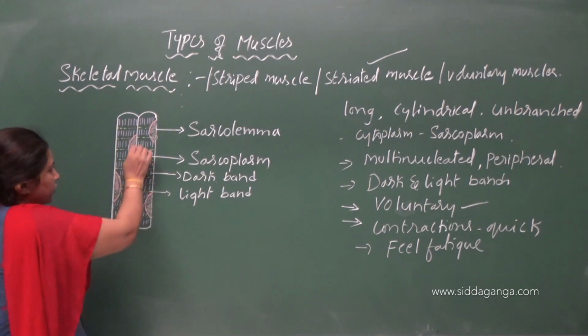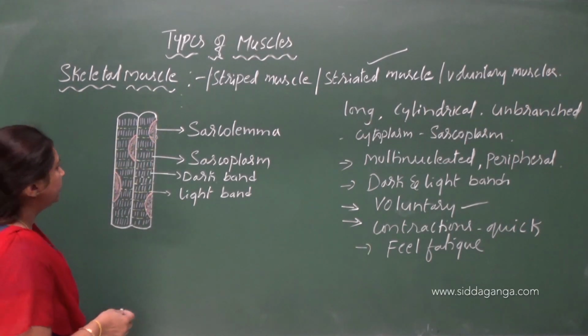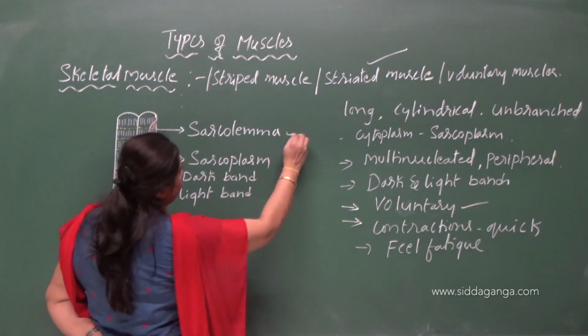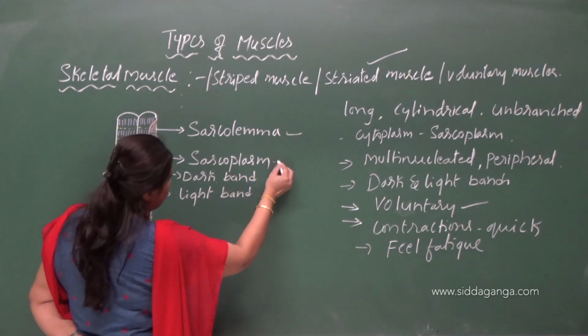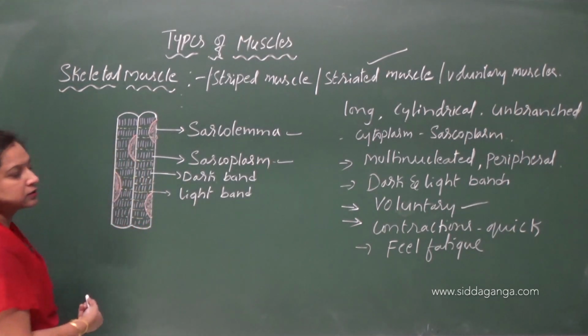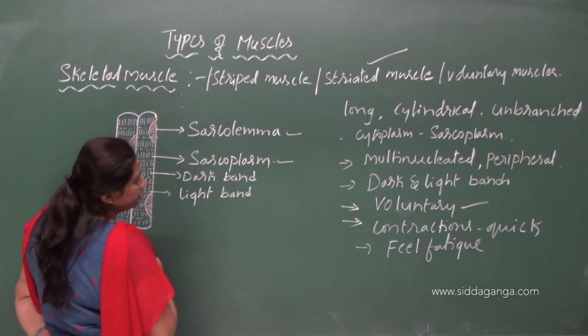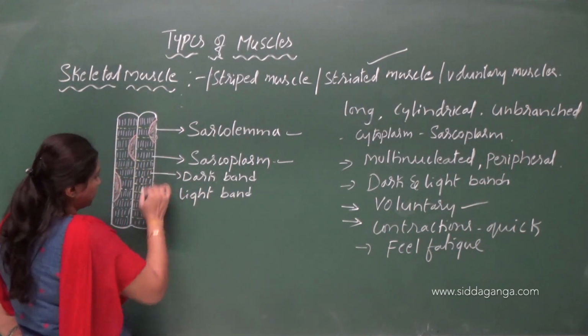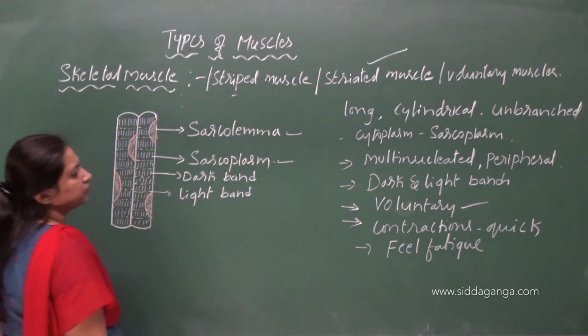So the position of the nucleus is peripheral, and each muscle fiber is covered by sarcolemma. The cytoplasm that is present is called sarcoplasm, which contains myofibrils. The myofibrils show dark and light bands, so that we can see the presence of striations. That's why they are called striped muscle or striated muscle.